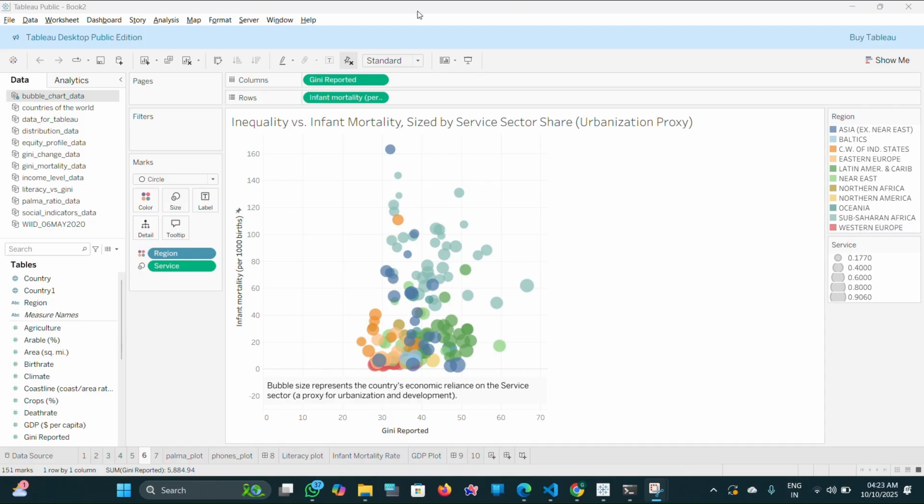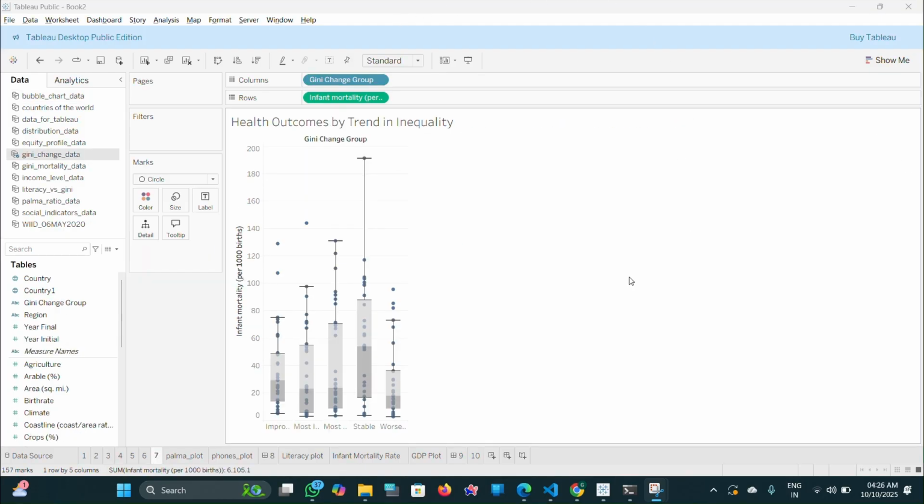The seventh question is: has the reduction in inequality over time led to measurable improvements in health outcomes? To answer this, I've used a box plot showing recent infant mortality on the y-axis. Critically, the x-axis groups countries based on how their Gini index has changed over the last decade, from most improved on the left to most worsened on the right. The result here is fascinating and complex.